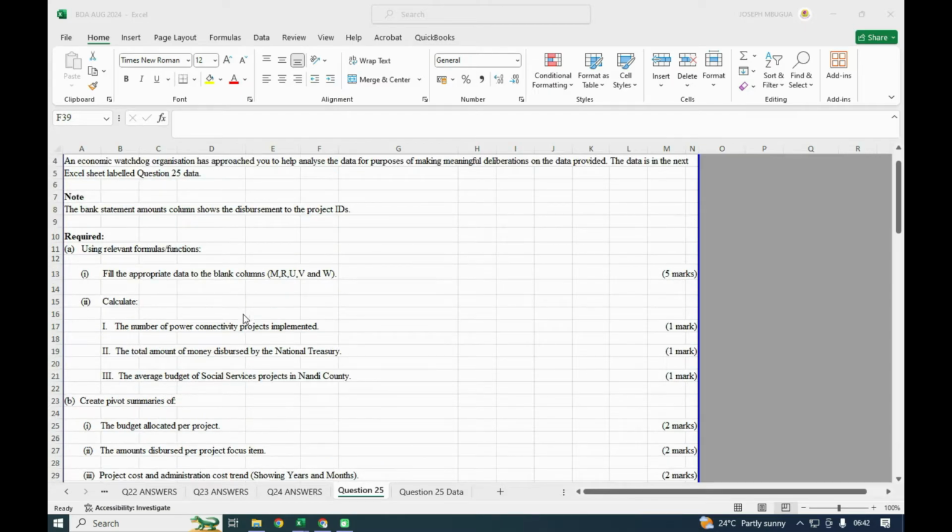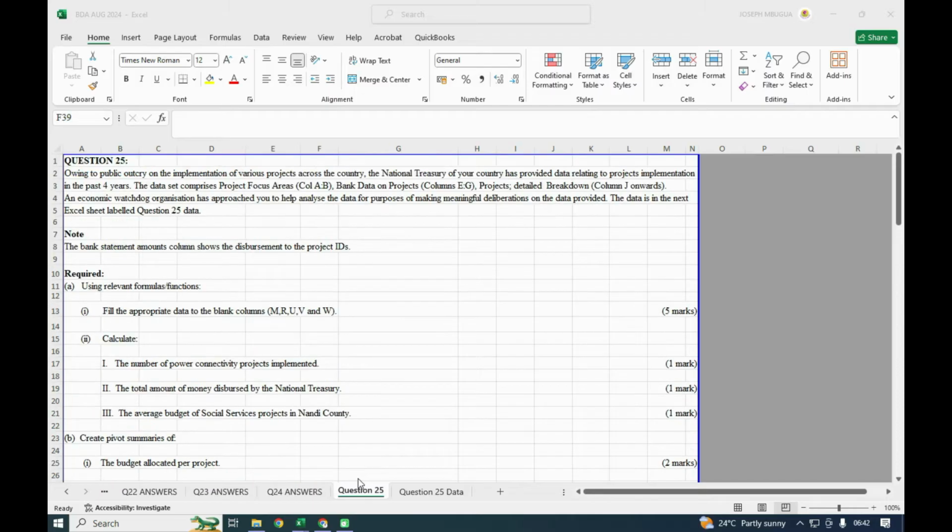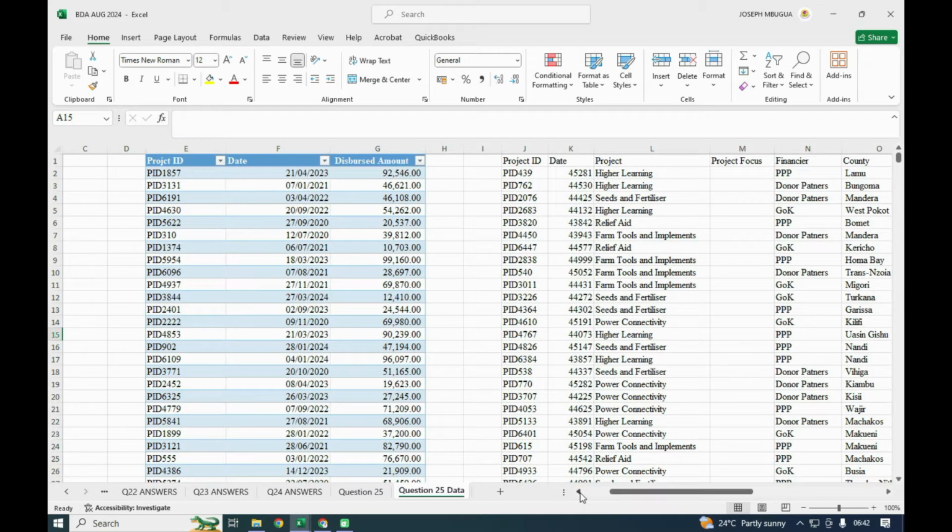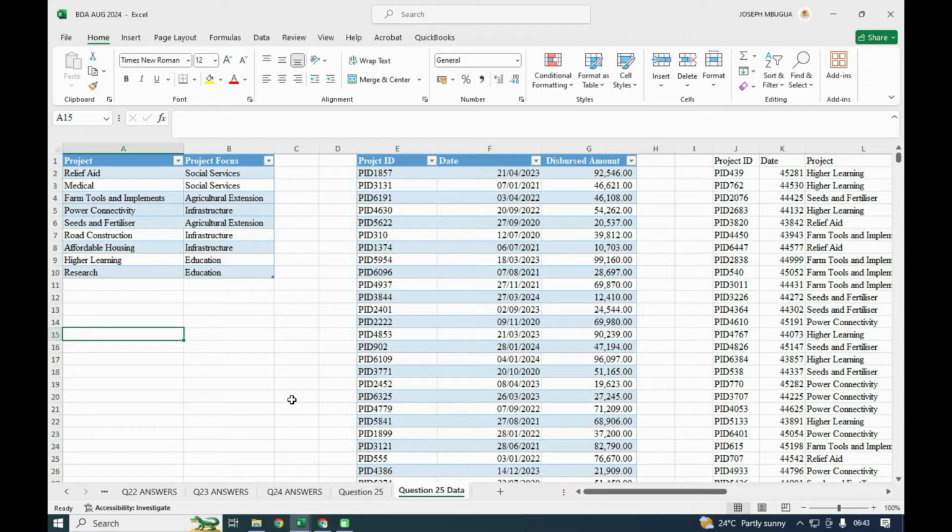First we deal with question A, and I'll go to question number 25, and we have the 25 data, the data that we have to use. So this is the data, and for the data we have what we call the projects, and we have the project focus. This is a summary of these. If it's a project that deals with relief, it is classified as social service. Medical, social service. Farm tools and implements is agricultural extension. Power connectivity falls under infrastructure. Seeds, agricultural. Road, infrastructure. Affordable housing, infrastructure. Higher learning is education, and research still falls under education.